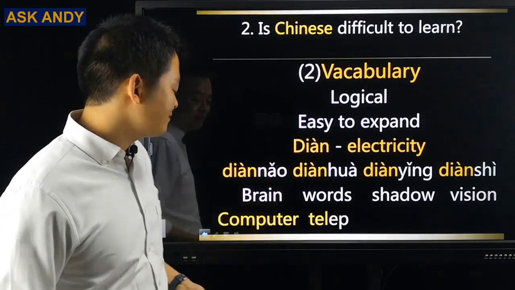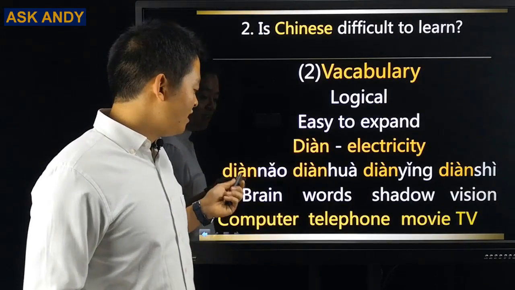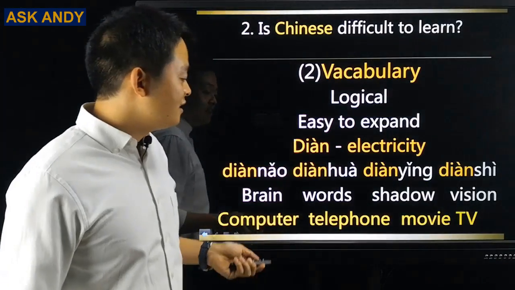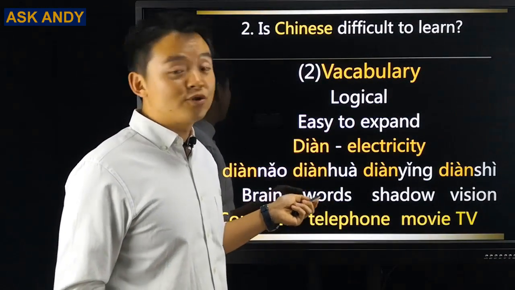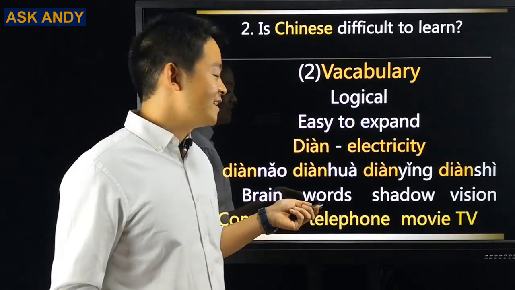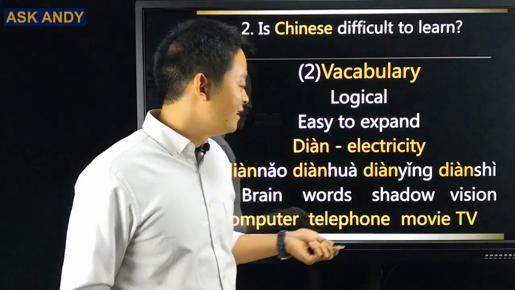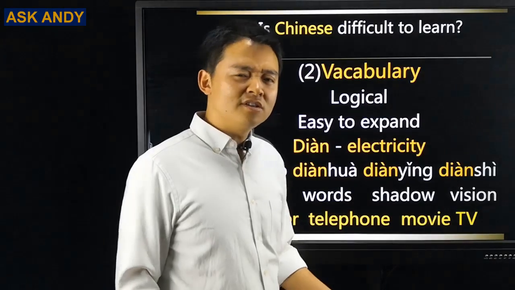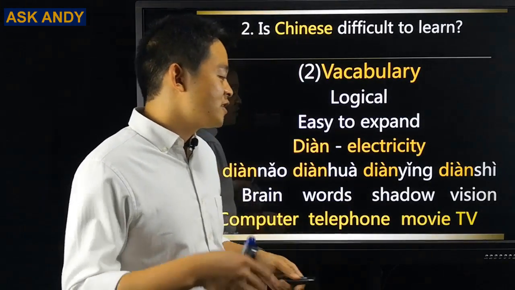Let's see the answer. So computer, electrical brain is computer. Makes sense, right? Logical. And then telephone is electrical words. Also makes sense, like electrical conversation, right? And then 电影 is electrical shadow, which means movie. You say, what is that? Actually, it also makes sense.